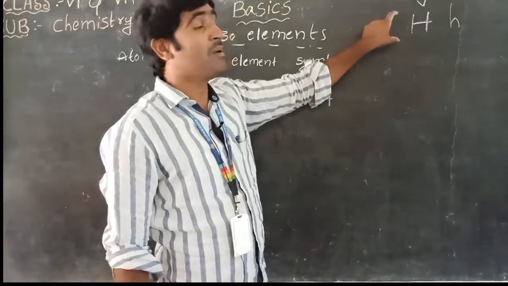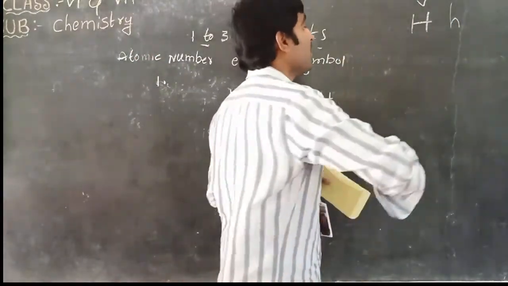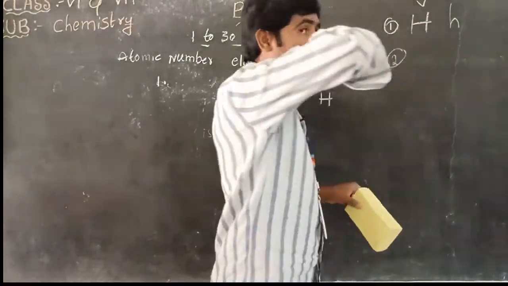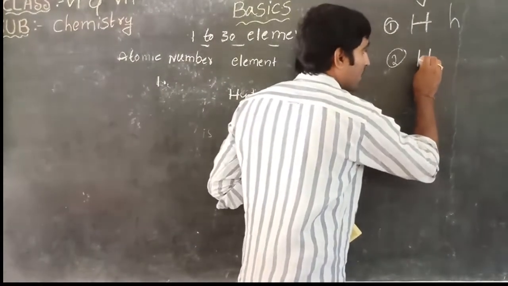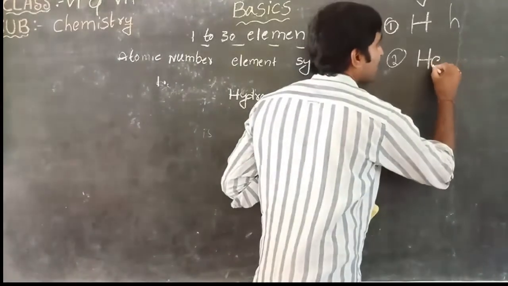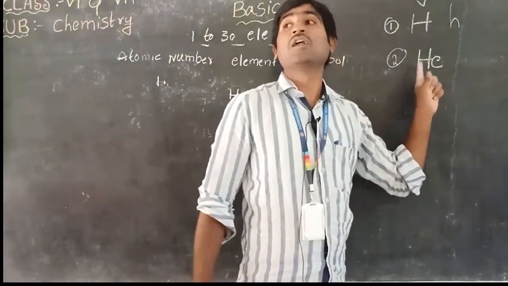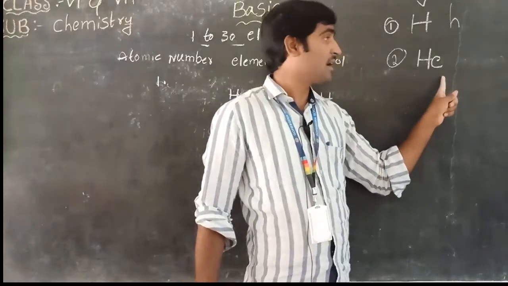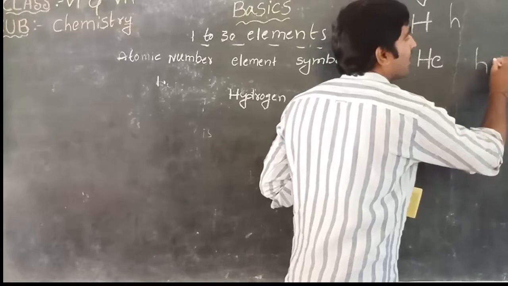In the case of a two-letter symbol, the first letter is capital, followed by a small second letter, like helium. Don't write the first letter small and the second capital.